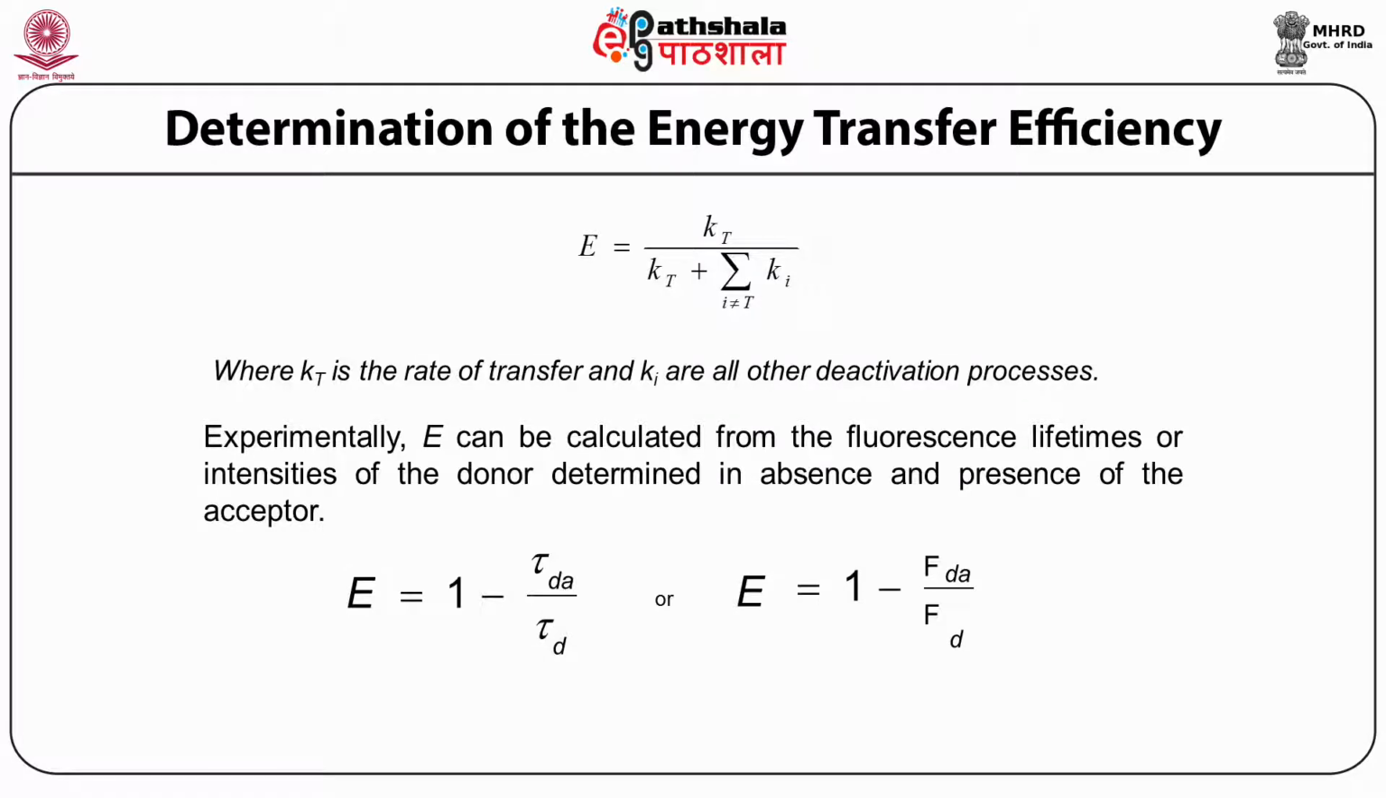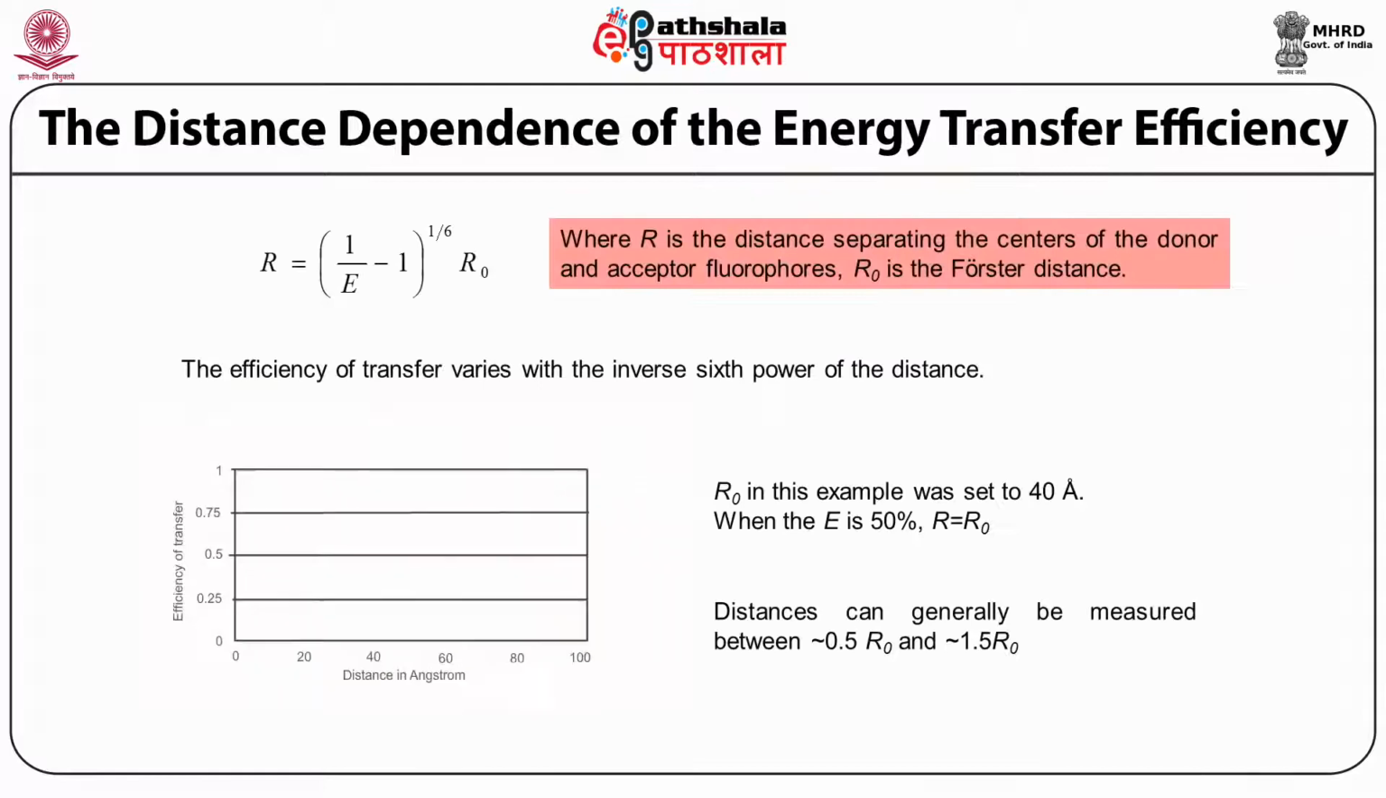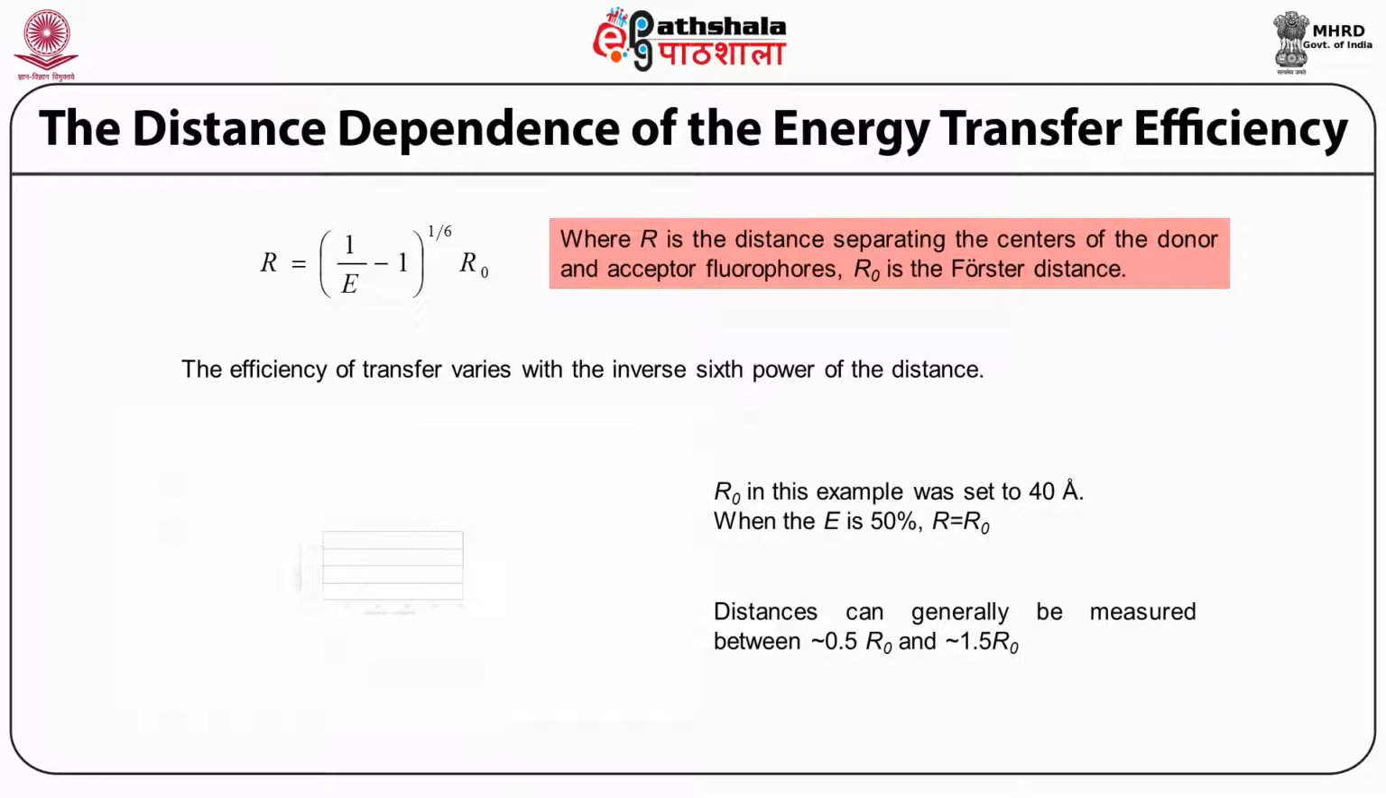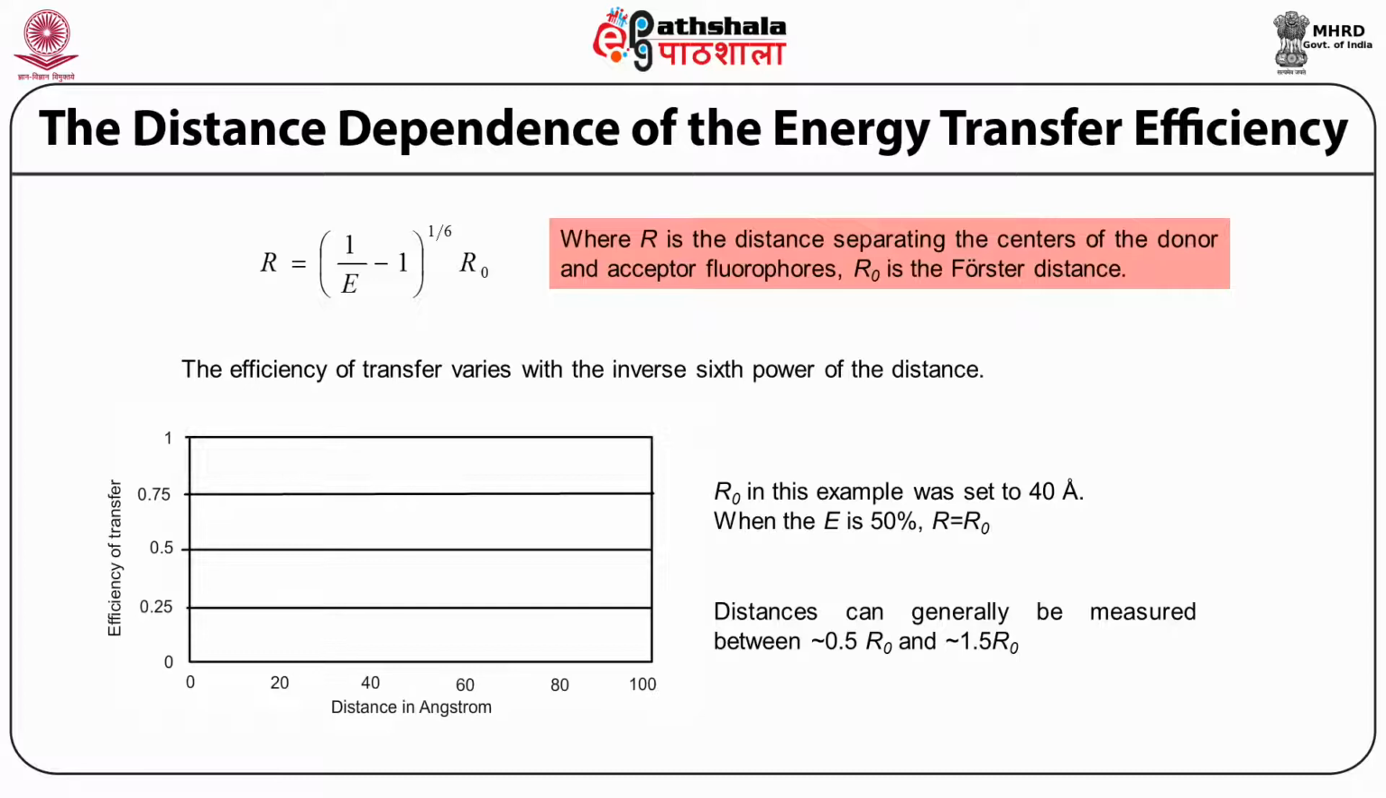We also discussed the distance dependence of the energy transfer efficiency, given by r equals (1 by E minus 1) to the power 1 by 6 times r naught, where r is the distance separating the centers of donor and acceptor fluorophores, and r naught is the Forster distance. The efficiency of transfer varies with the inverse sixth power of the distance.